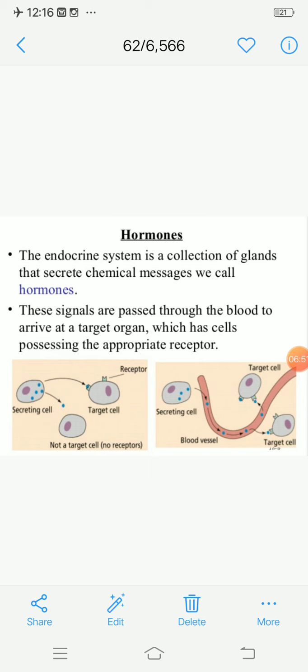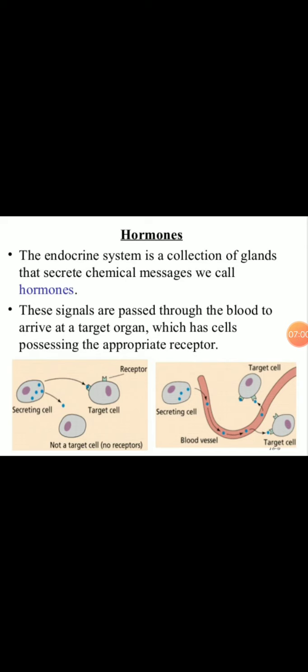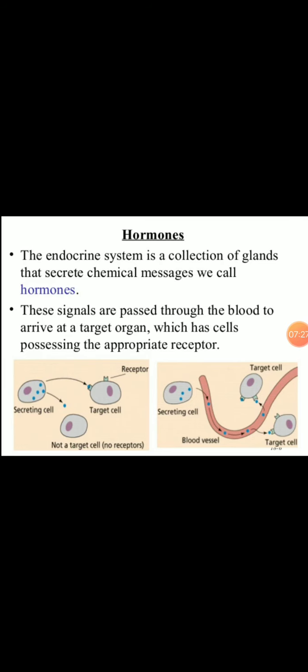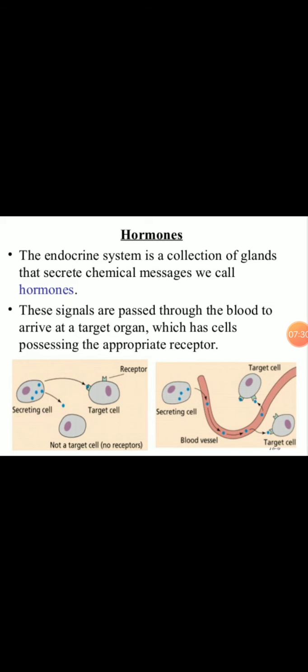So, the endocrine system is a collection of glands which secrete chemical messengers. We can call them hormones. These chemical messengers, or hormones, pass through the blood and go to the target organs, which have the appropriate receptors. Here we can see the target cells and particular receptors. These receptors are very specific to their hormone, same as the enzyme and substrate complex. Hormones are very specific to their receptors.